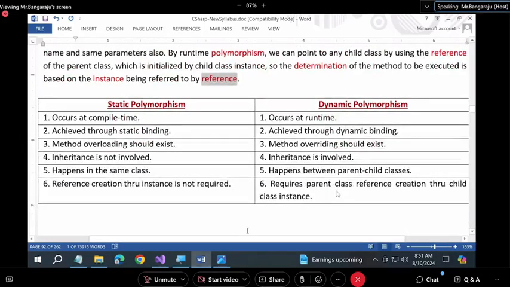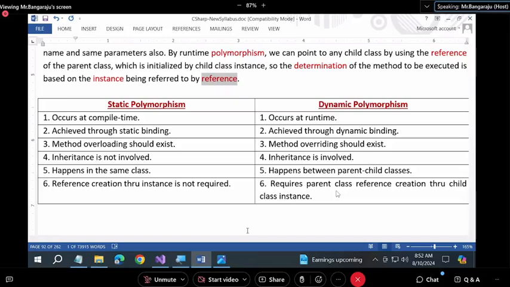See the chart: static polymorphism, dynamic polymorphism. The first is achieved at compile time, the second at runtime. First is achieved through static binding, second through dynamic binding. Third, method overloading should exist for the first, and method overriding should exist for the second. Inheritance is not involved in overloading, but inheritance is involved in overriding. Without inheritance, there is no overriding.